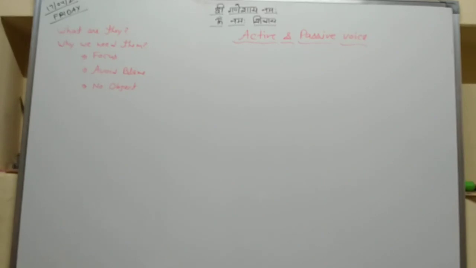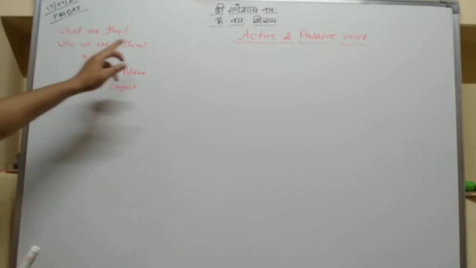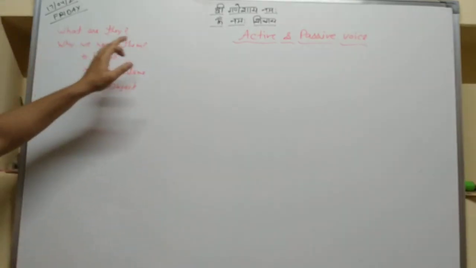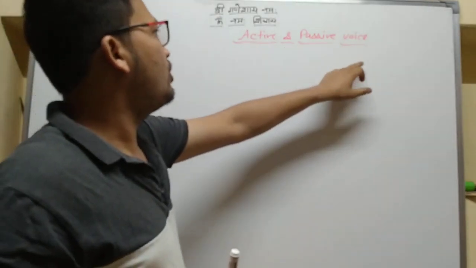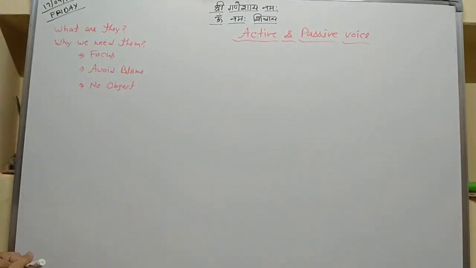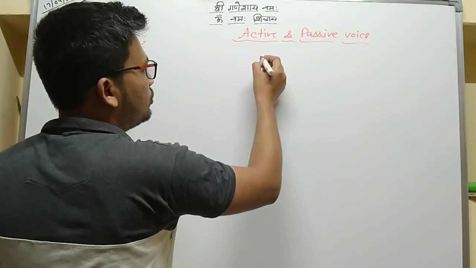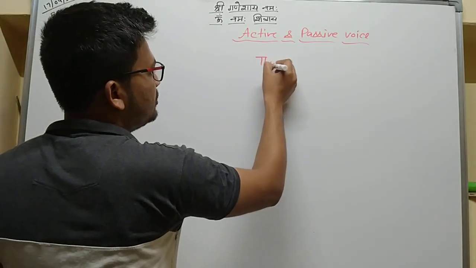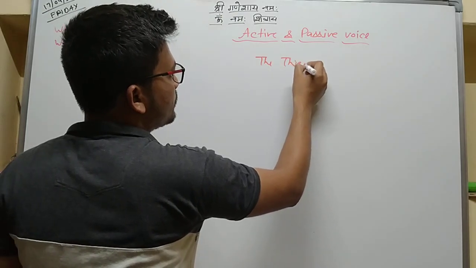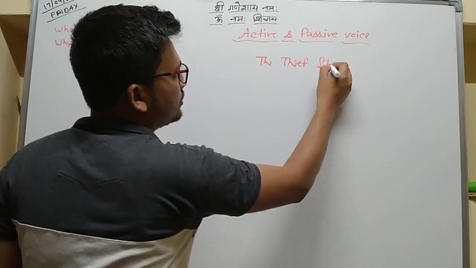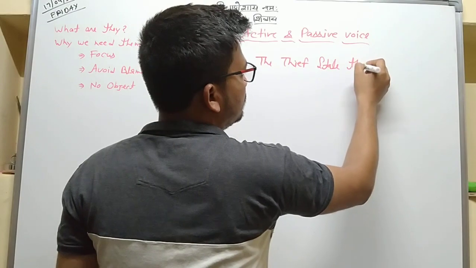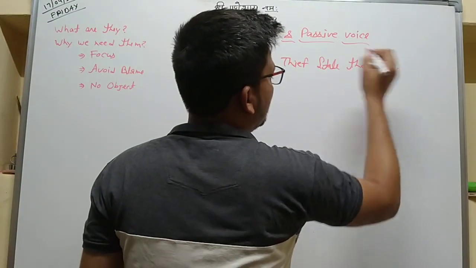We have to know why we need active and passive voice. Why we need passive voice. Okay, so first is focus. Look at the sentence: the thief stole the car.